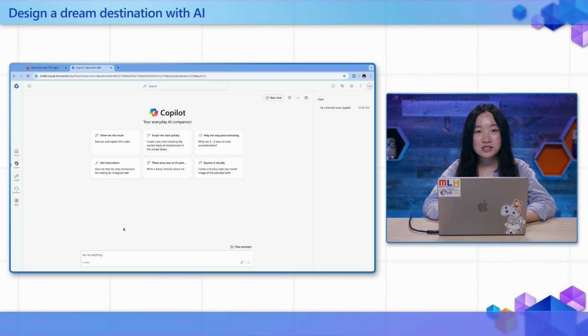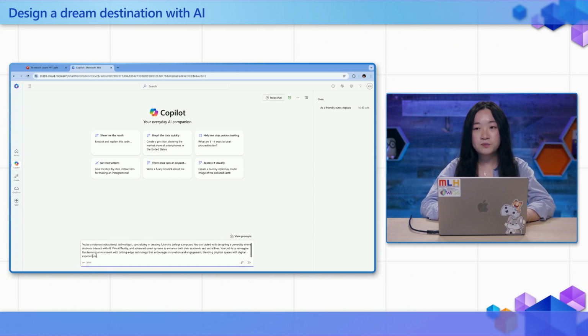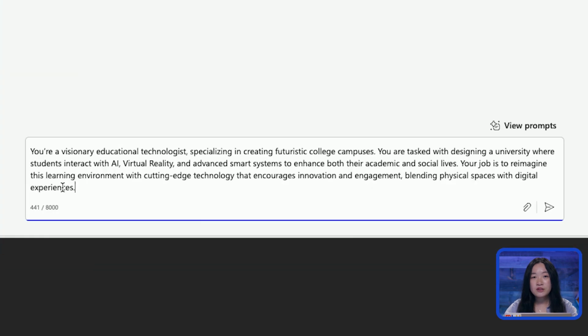So first things first, when we use Copilot, we want to define the role it should take on. A role-based prompt will guide Copilot to respond in a specific style, whether it's more creative, technical, or immersive. And for this exercise, we'll want Copilot to be a visionary educational technologist. So let's look at an example of a role-based prompt you can use. So in Copilot, I'm just going to input my sample prompt over here. And here it says, you are a visionary educational technologist specializing in creating futuristic college campuses.